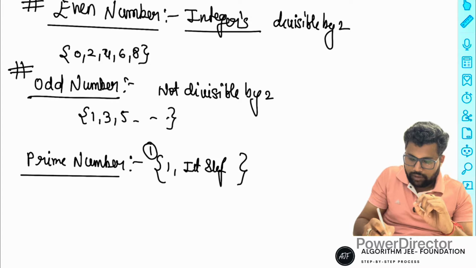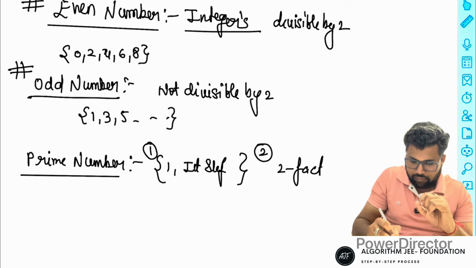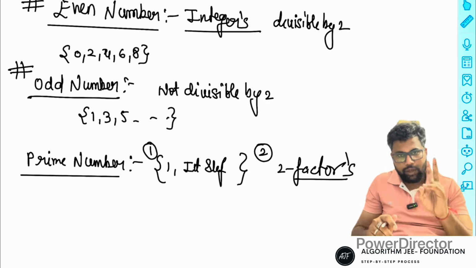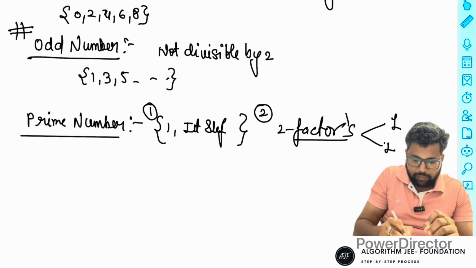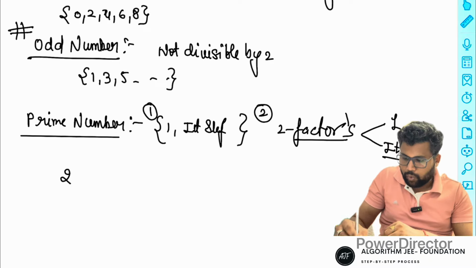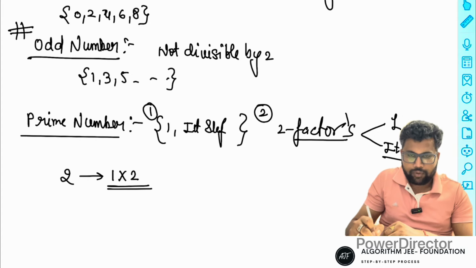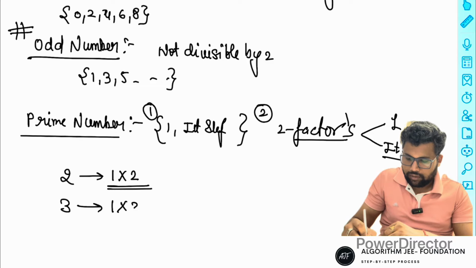The second definition is that a prime has two factors. The minimum is two factors, that is, 1 and itself. But 1 has only one factor, so it is not a prime. 2 has two factors, 1 and 2, so it is divisible by 1 and 2. 3 is possible, with factors 1 and 3. Only two factors are possible.